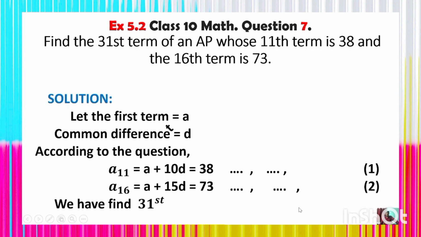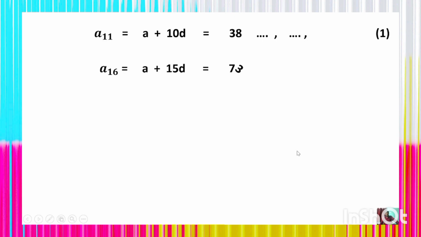And you have to find out the 31st term of the given AP. Here we got a11 is equal to a plus 10d is equal to 38, which is equation 1. a16 is equal to a plus 15d, which is 73, which is equation 2.